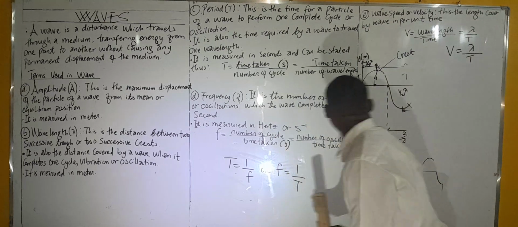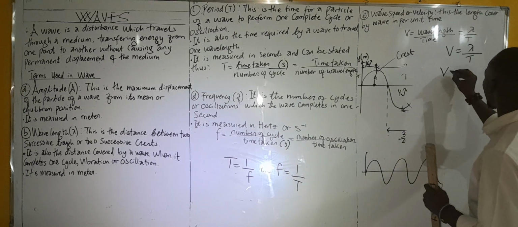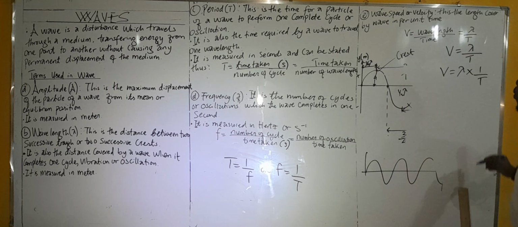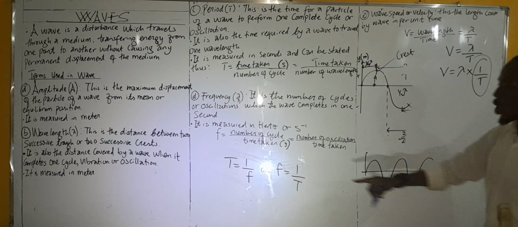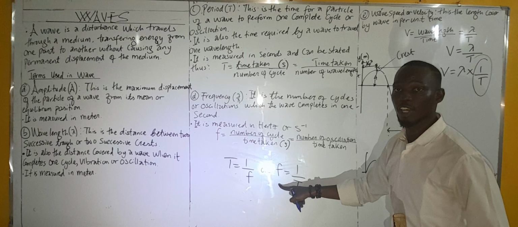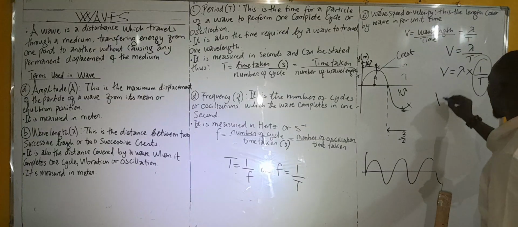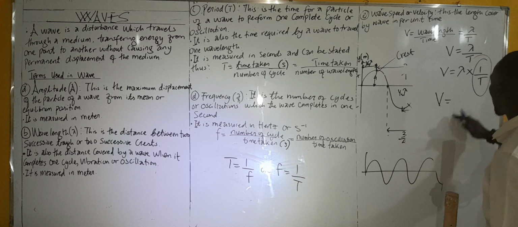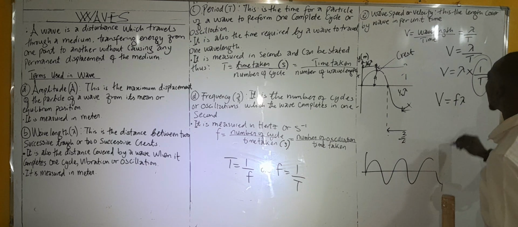If you look very carefully, velocity is actually wavelength times 1 over period. What is 1 over period? 1 over period is frequency. So I can say my speed is lambda f. I prefer calling it f lambda.